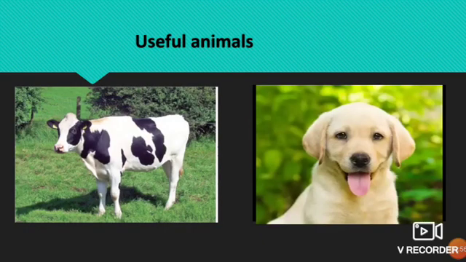Animals are also useful to us. Dogs, cows, cats, buffaloes are kept for domestic uses. Fish, sheep, fowl. Fowl means what? Cock or hen. They are used as food. Animals like oxen, horses, camel are used for transportation.